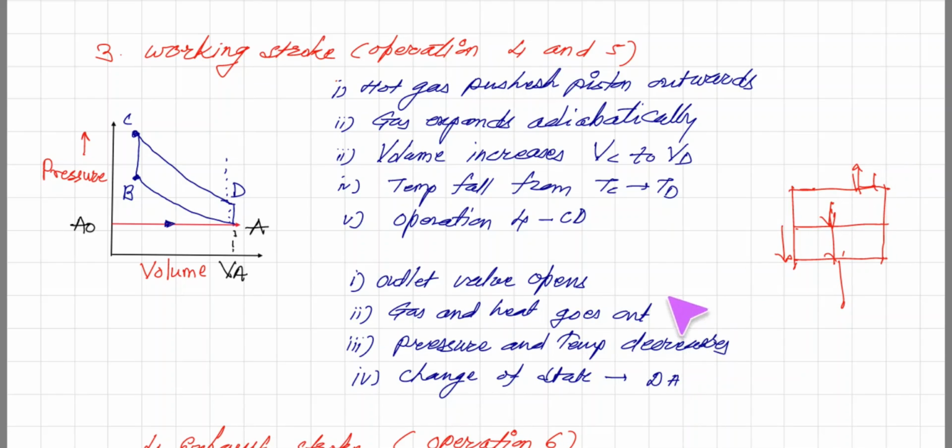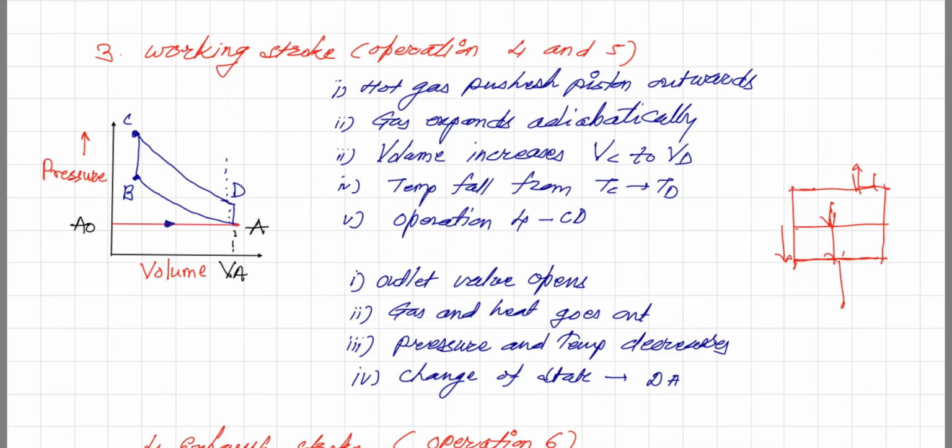Here it is shown as the gas goes out. The volume is as it is, but pressure decreases up to this. Now again it has reached this point. The piston is now here and gases are sent out. Thereafter this is the stroke D to E. So these are the two operations inside the working stroke.